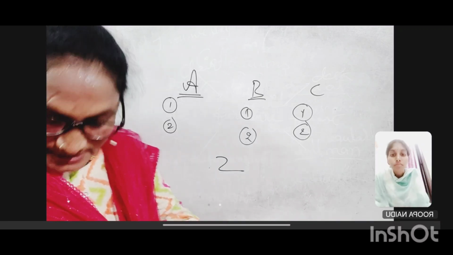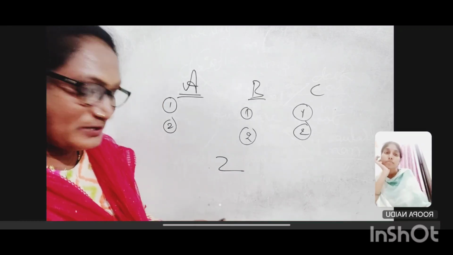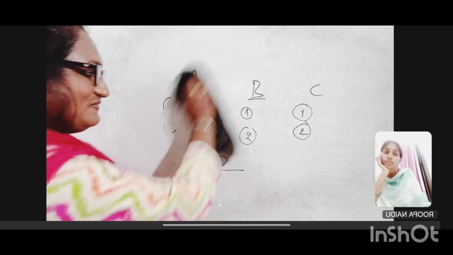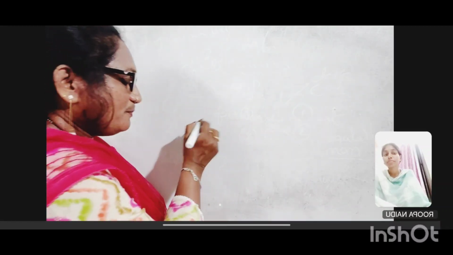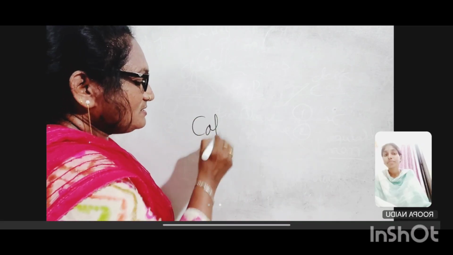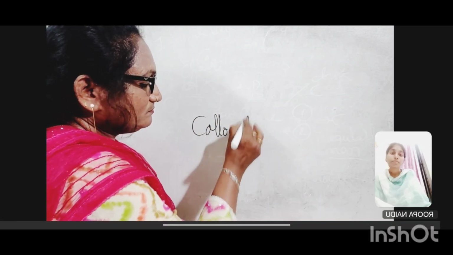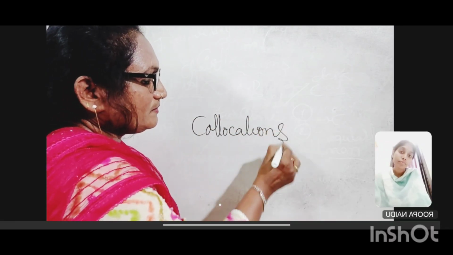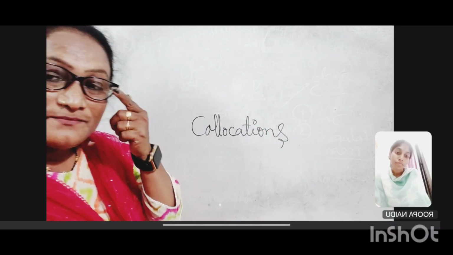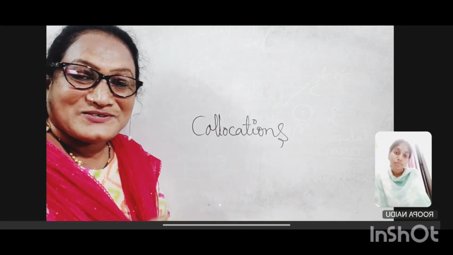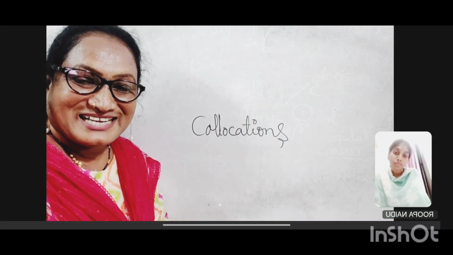Okay. Next, if they are unable to pronounce, what should we do? See, suppose I taught you collocations. Sometimes we are also getting confused to pronounce any word, right, guys?